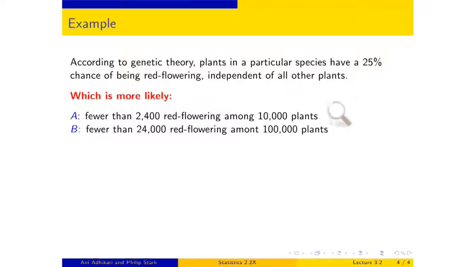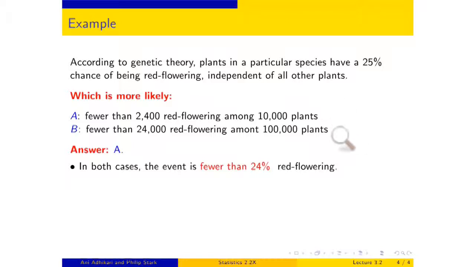As you increase the number of plants, the percent of red flowering plants goes towards what? Yeah, it goes towards 25%. That's the actual probability. So as you keep increasing the number of plants, the percent red flowering is going to go to 25%, which is not fewer than 24%. So you should not increase the number of plants. You should stay with a smaller number. Your answer is A. Let's write that down.